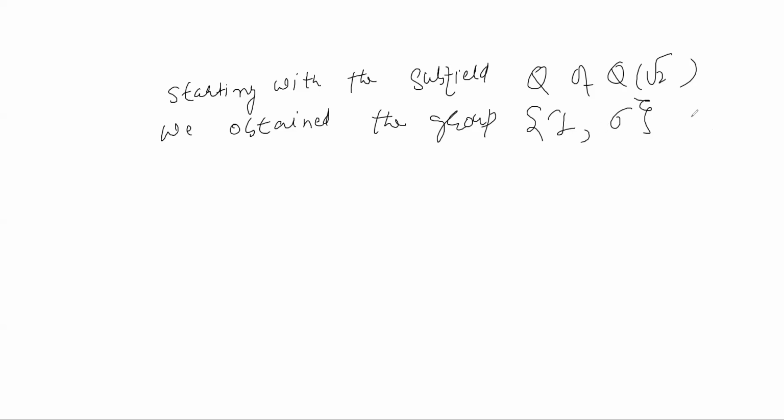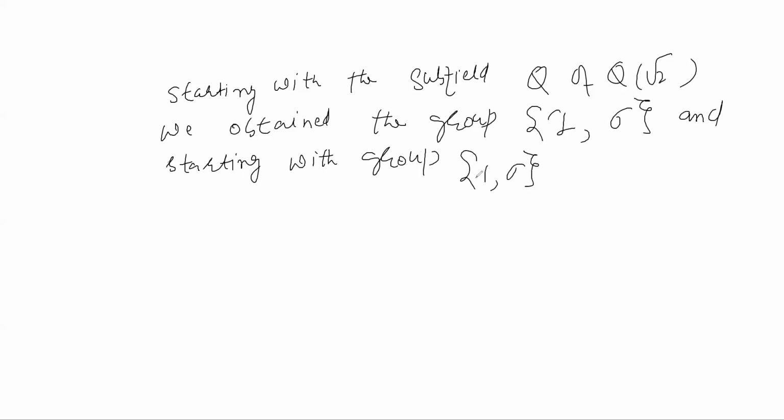And we have just seen that starting with this group 1 comma sigma, we obtain the subfield Q of Q root 2, which is fixed by this group.